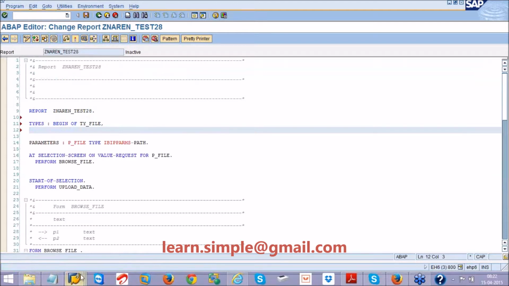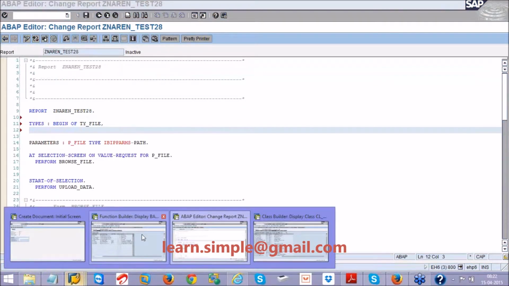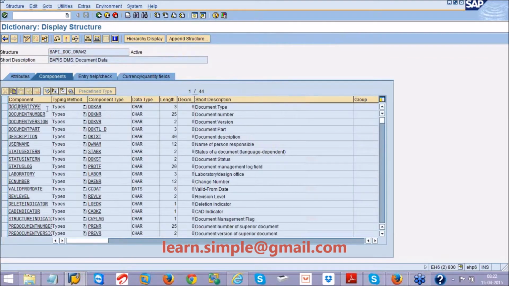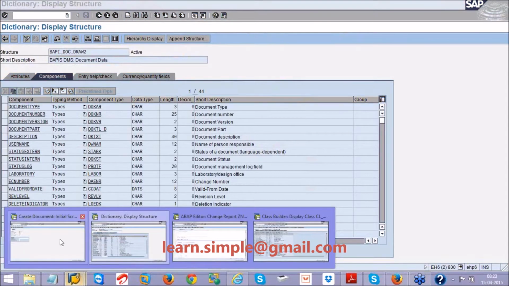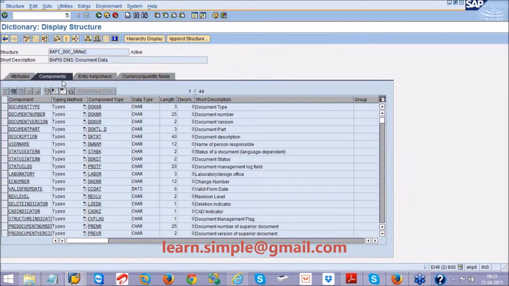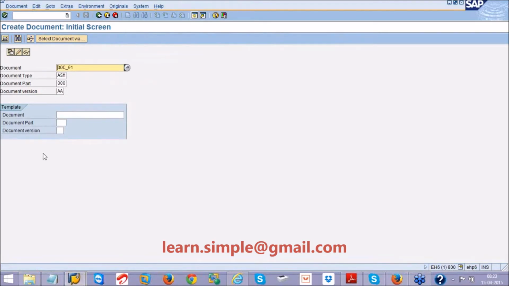What are all the fields I want to give? In my BAPI structure, I have something like a document type. While creating a document in transaction level, did I pass a document type? Right, I have passed a document type. So from the file also I should pass this. Okay, so I should pass document type, document part and document number, these three.